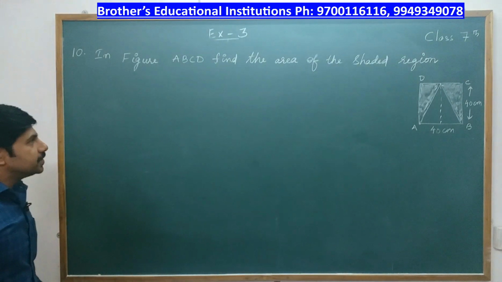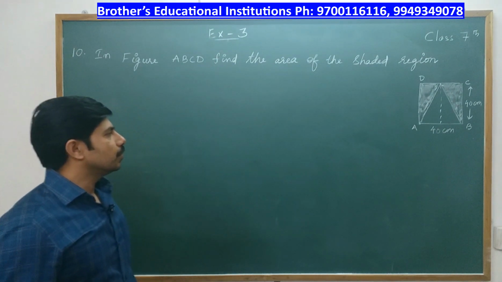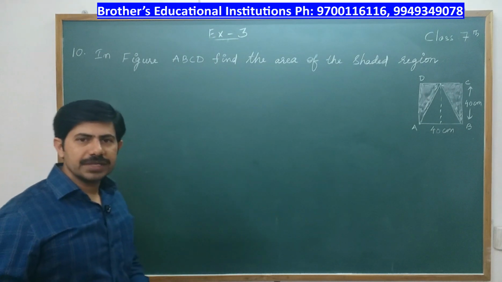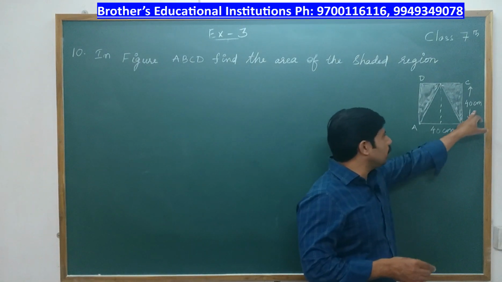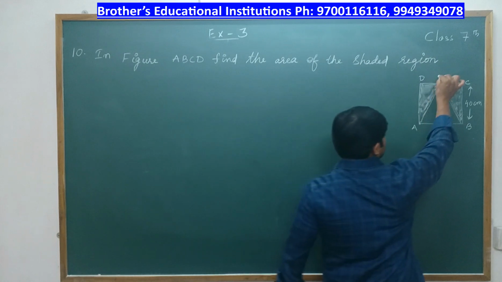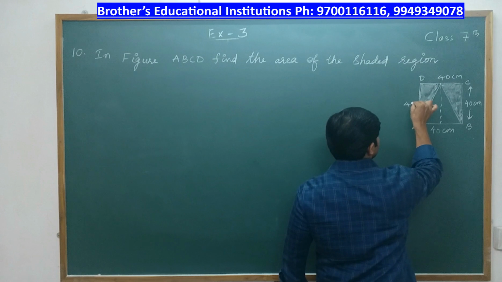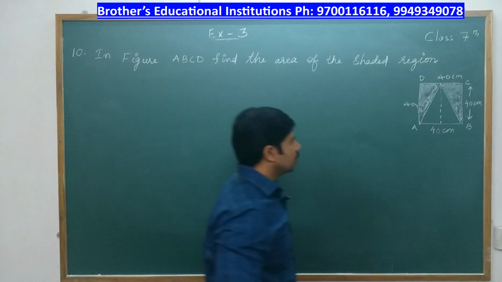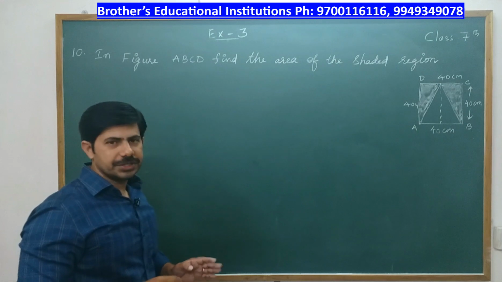In figure ABCD, find the area of shaded region. Okay, so here ABCD is nothing but a square. How? Because see, all adjacent sides are equal. AB and BC are equal. If AB is 40, BC is also 40 centimeters. So ABCD is a square. We have to find out the area of shaded region.